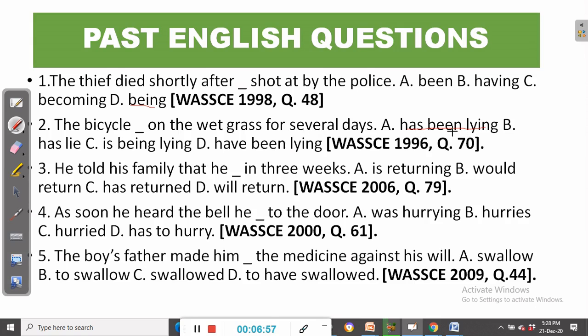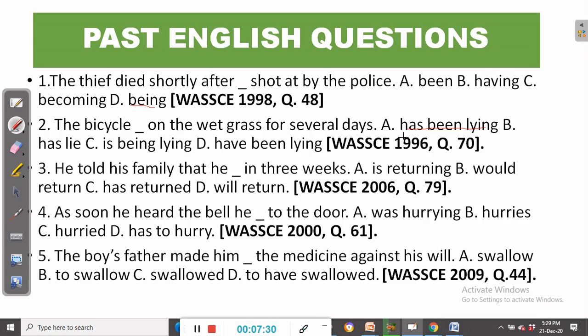We can say the bicycle has been lying on the wet grass since 8 a.m. So when we mention a specific time, then we use since, or we can say the bicycle has been lying on the wet grass since yesterday. But when a specific time is not mentioned, then we are only talking of a duration of time that is not specified.